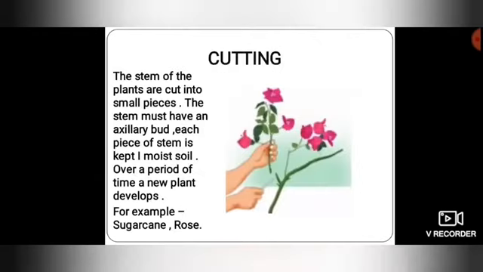Cutting. In this method, the stem of the plant is cut into many small pieces. Each part of the stem must have an axillary bud at the node. Each piece is kept in moist soil. After a period of time, roots develop at the base of the stem and a new plant develops at the upper end of the stem. This method is generally used in sugarcane, rose, bougainvillea, lemon and tamarind.